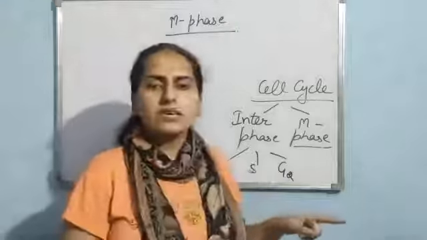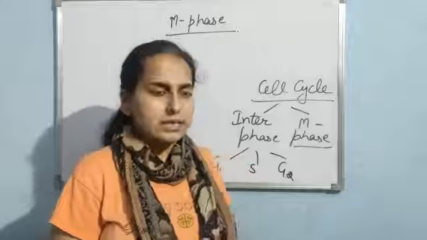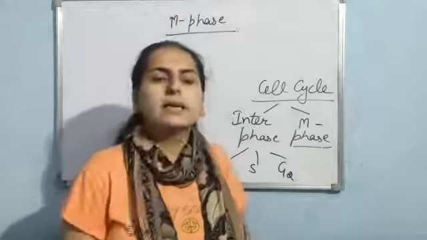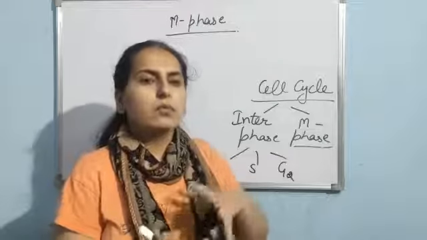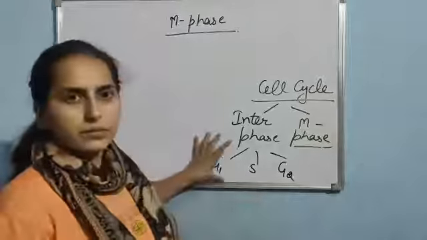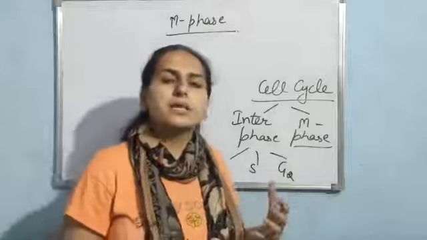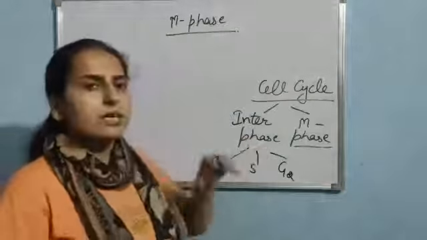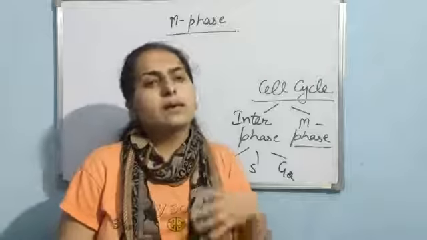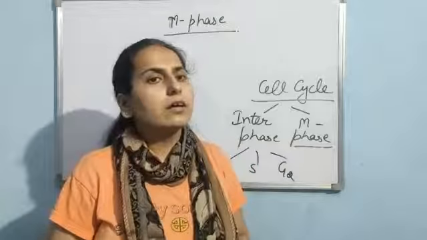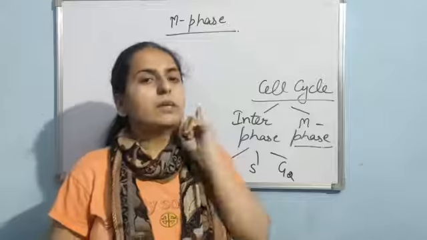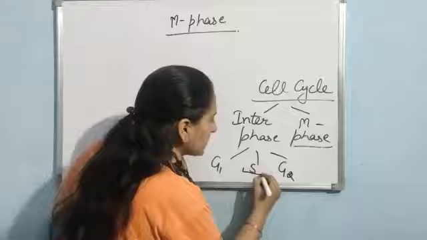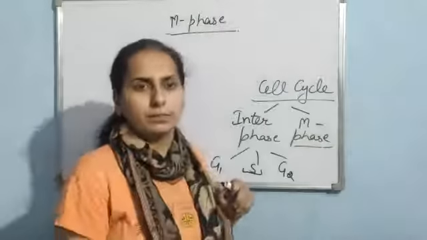Now next is S phase, that is synthetic phase. In this phase the cell replicates its DNA. Suppose at G1 the amount of DNA present in the cell is 2C, then at the S phase this 2C amount will double and now it will be 4C. But the chromosome number will remain the same. I'm again saying, in S phase there is duplication of DNA.